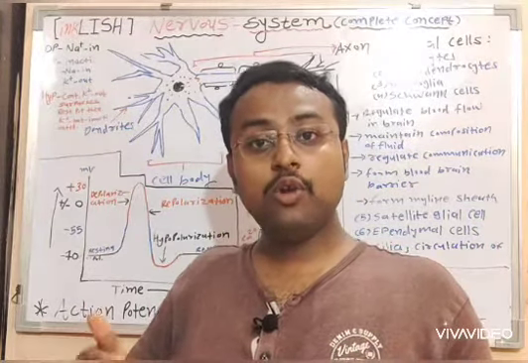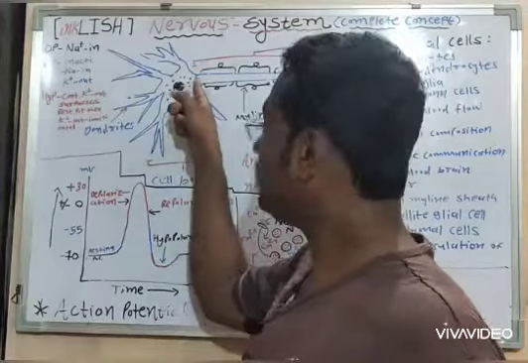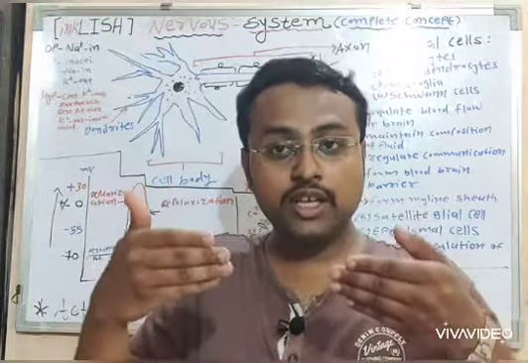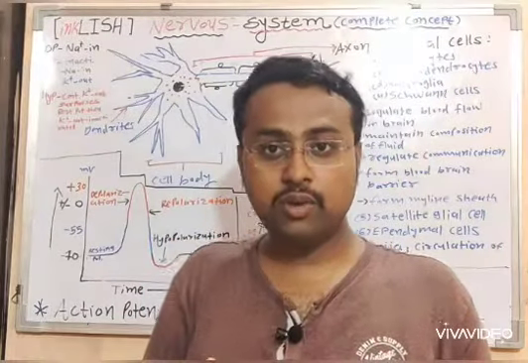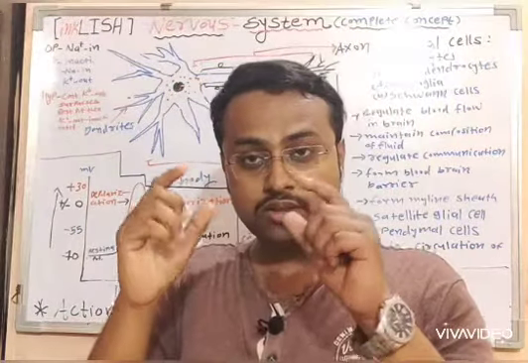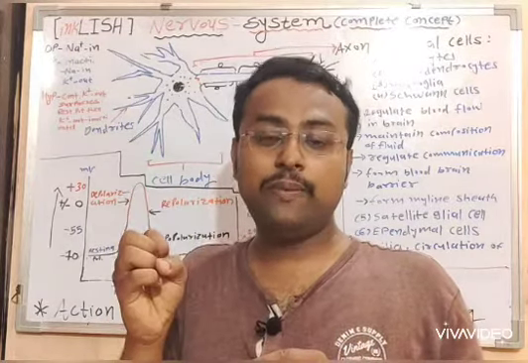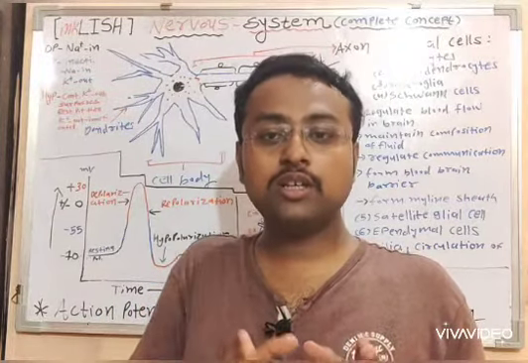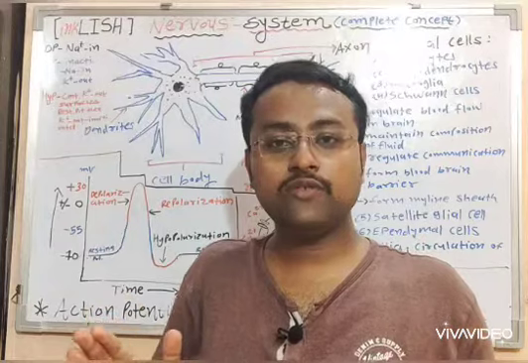Now once the stimulus reaches the cell body, if it is capable of triggering the threshold, then only will it reach the axon hillock. Axon hillock is the region through which the axon is attached to the cell body. Once it triggers the threshold, then only it reaches the axon hillock, where some voltage gated channels are there. Then only that voltage gated channel will be activated. Otherwise, if it is not capable of triggering the threshold, then the signal will not be generated, or the impulse will not be generated.